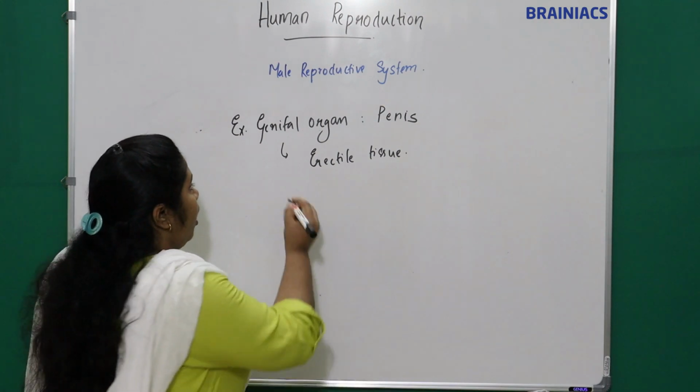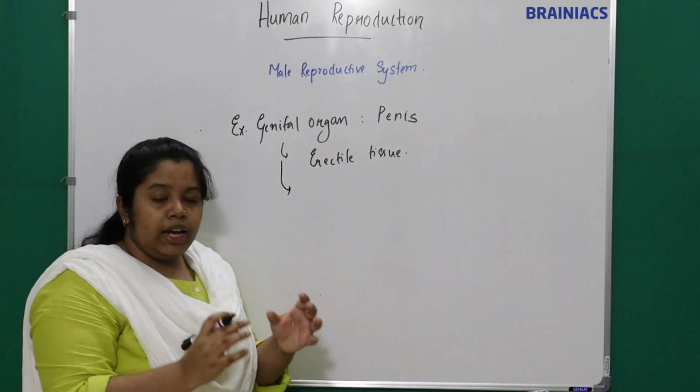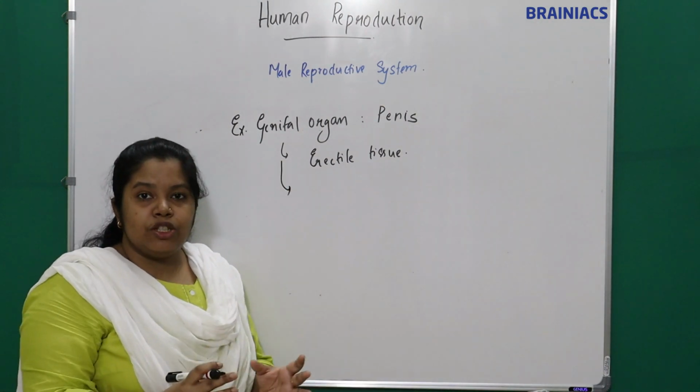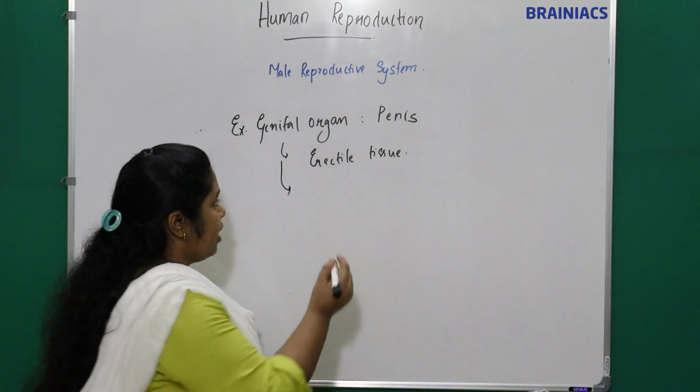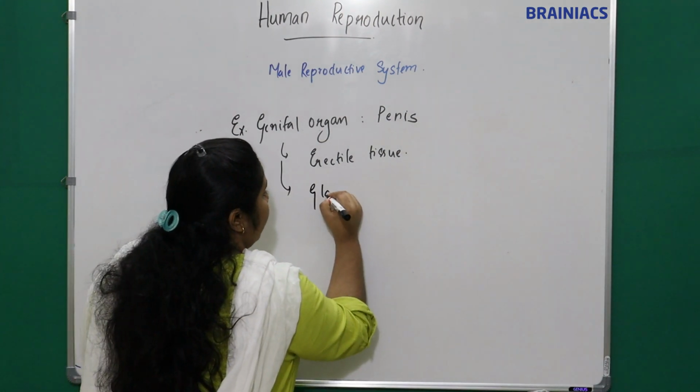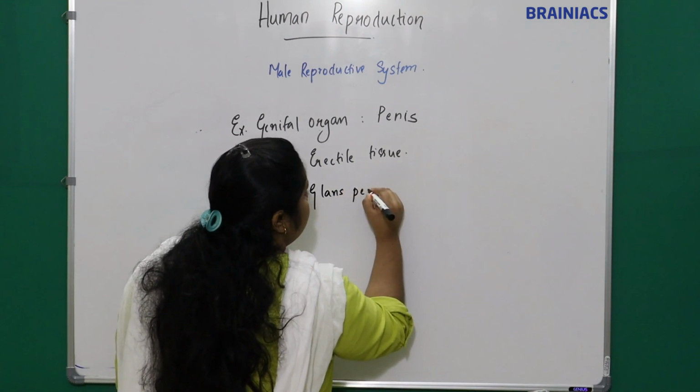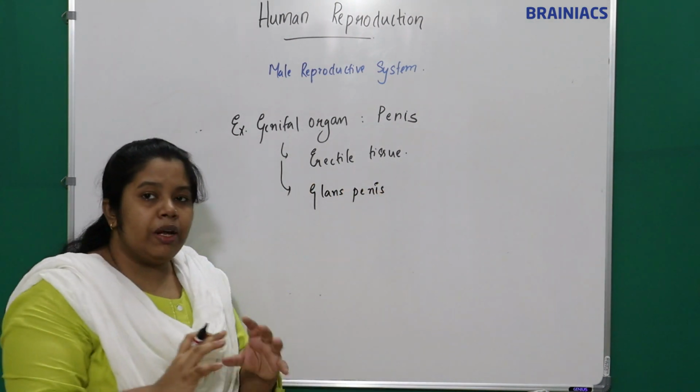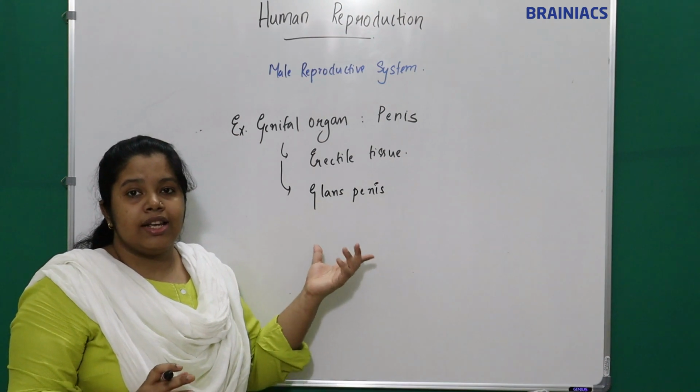At the end of this penis, the terminal end is bulged and called the glans penis.